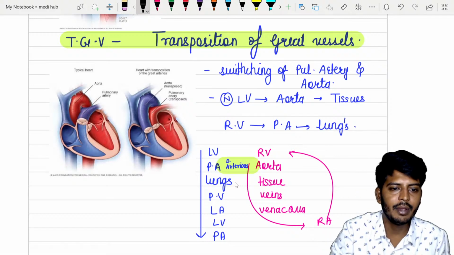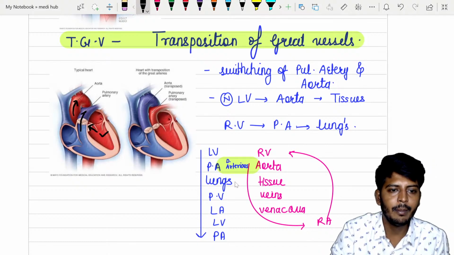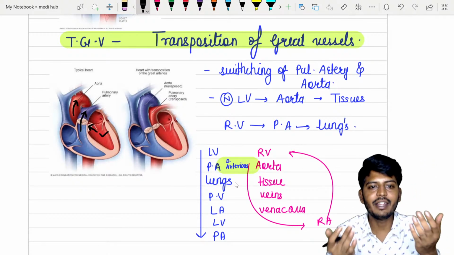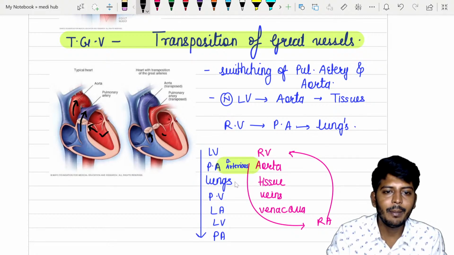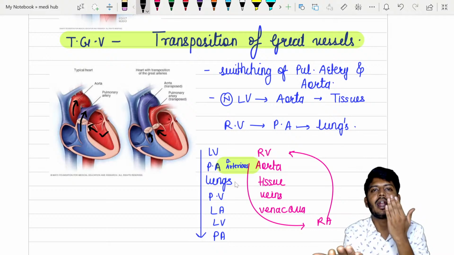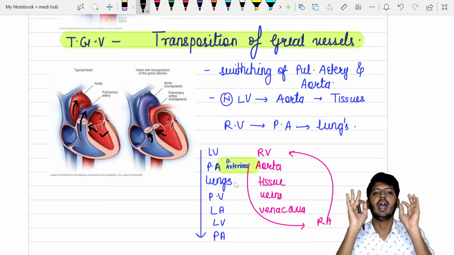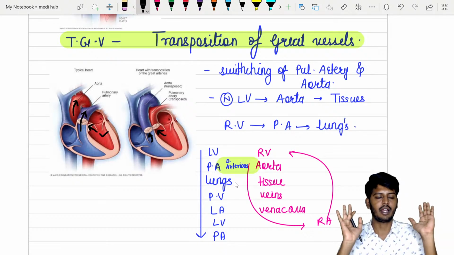So we have normal image, left ventricle. From the left ventricle, if you notice here, what is going on? Aorta is coming. From the right ventricle, who is coming? Pulmonary artery. But instead of that, aorta will start from the right ventricle, pulmonary artery will start from the left ventricle. That is only transposition. Matlab one artery to another artery they have transposed.